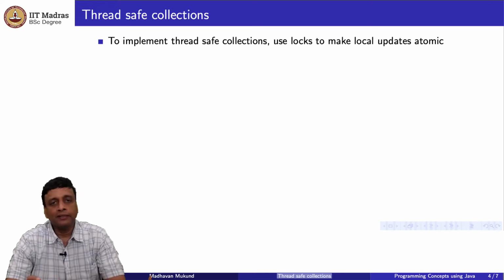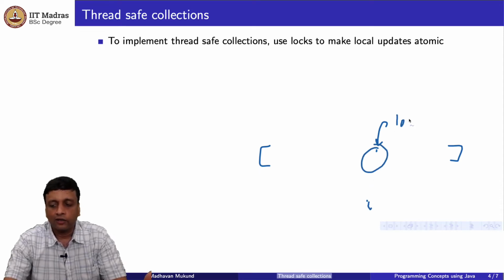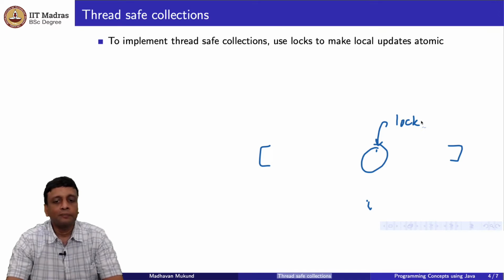So the way we implement this is quite straightforward. We will have an array, and if we want to update, say, the ith position of this array, then we will lock it. We saw various ways of locking it. It could be a semaphore, it could be a re-entrant lock, we could have a monitor for this, we could have synchronized objects, it doesn't really matter. In some way we block access to this location and then we update it.